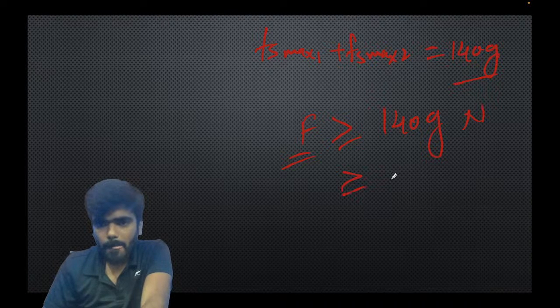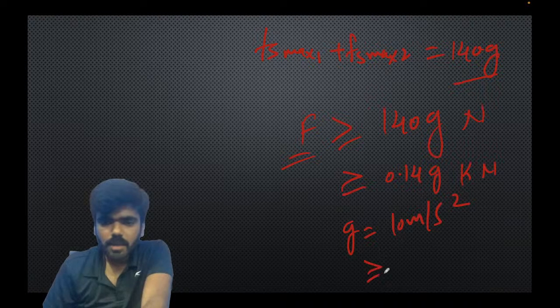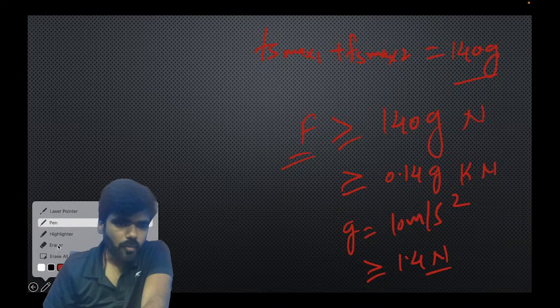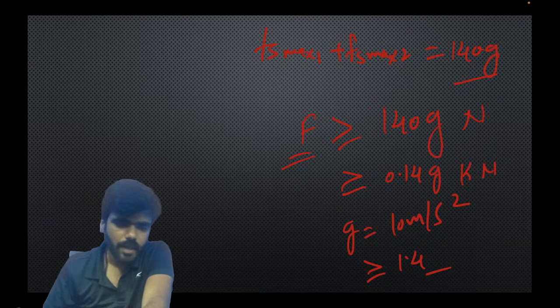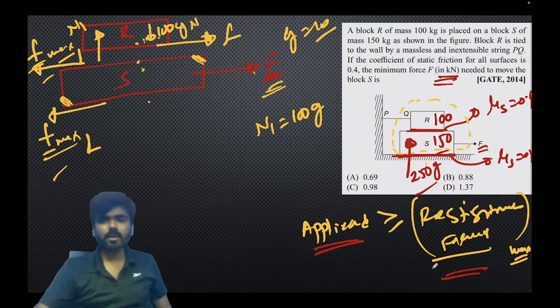It will become 0.14 G kilonewton. If I take the value of G as 10 meter per second squared, approximate value, it becomes: if F is greater than or equal to 1.4 kilonewton, the block will move. Very easy. Right? If F is greater than 1.4 kilonewton, the block will move.